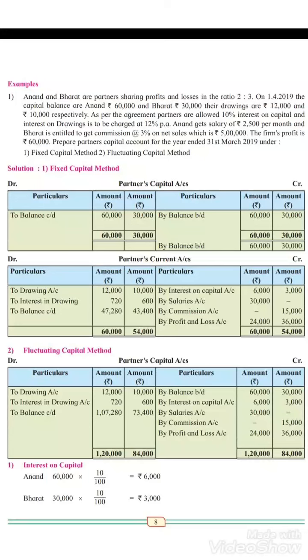After you complete this, we will start the main part of this chapter, that is final accounts calculation. What tables will be prepared in final accounts? Trading account, profit and loss account, balance sheet.